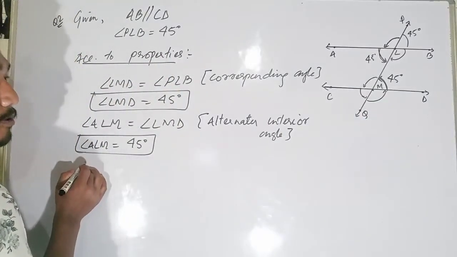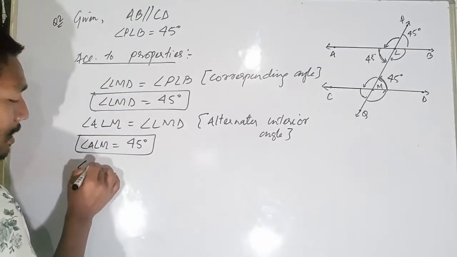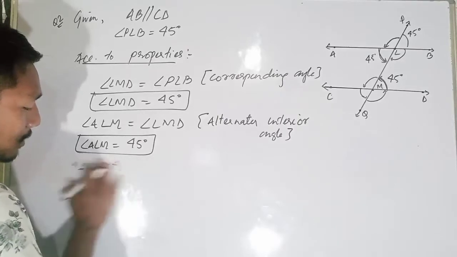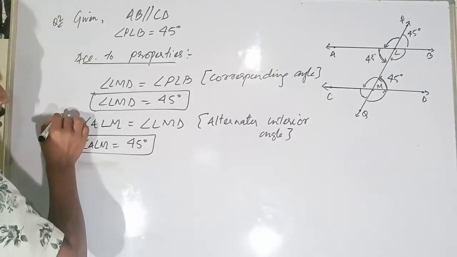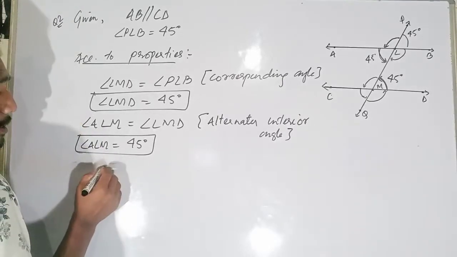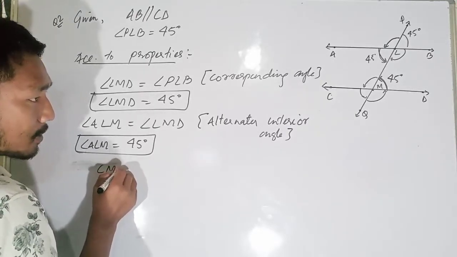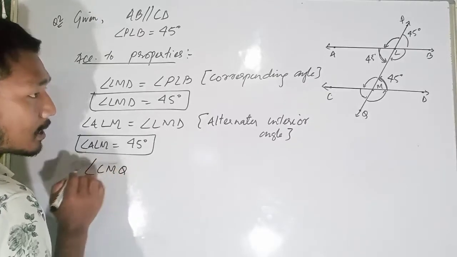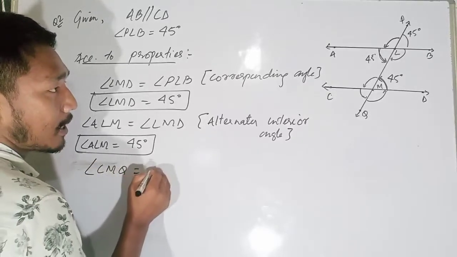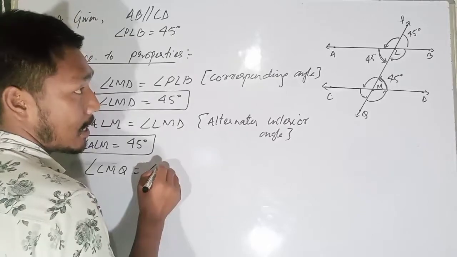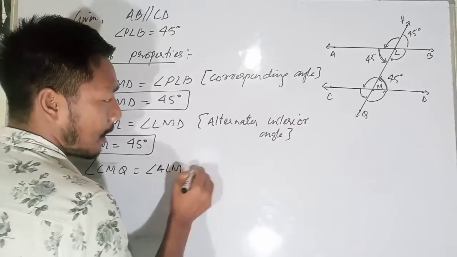Why? Because again corresponding angles. Therefore again, angle CMQ will be equal to angle ALM. Why?